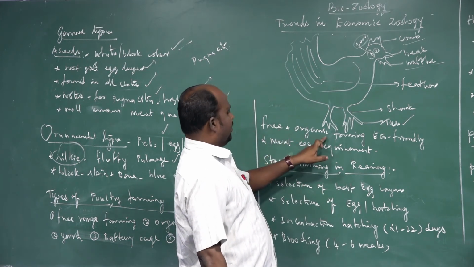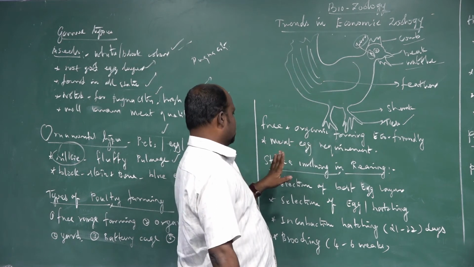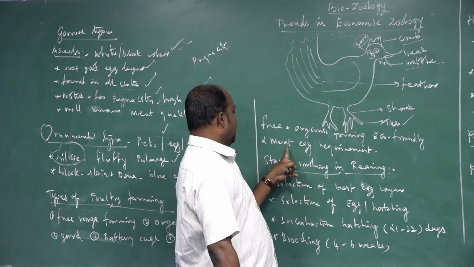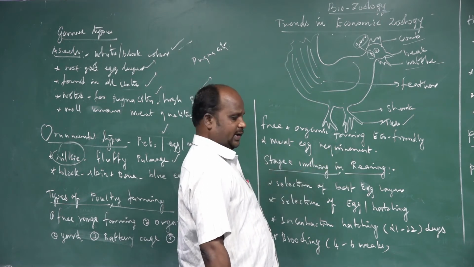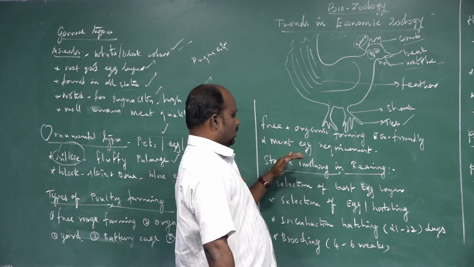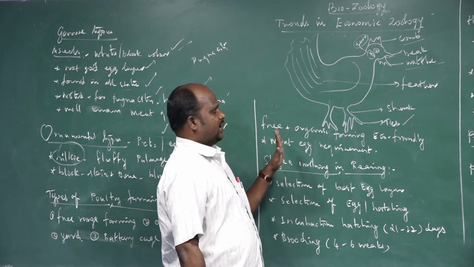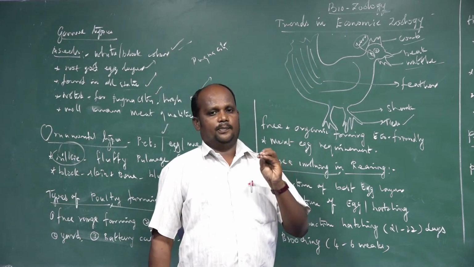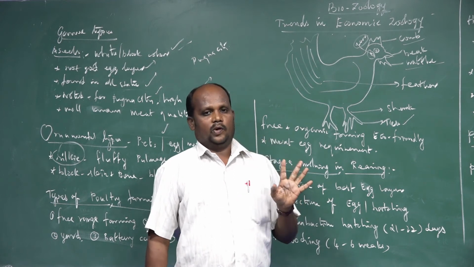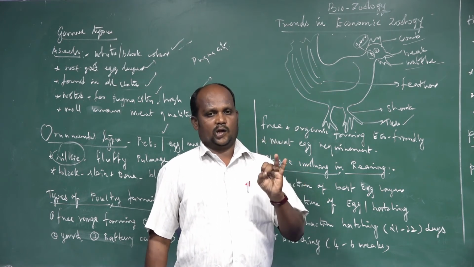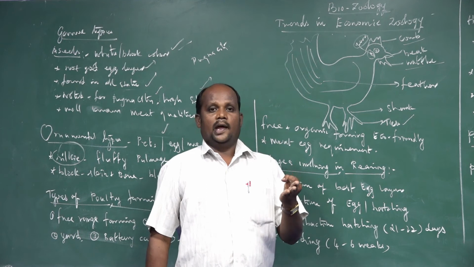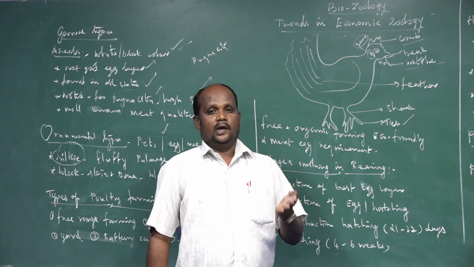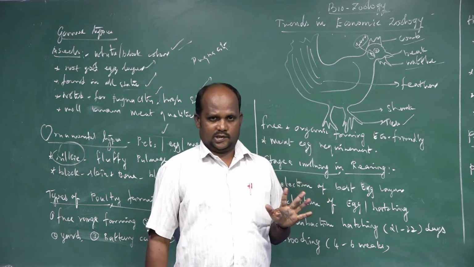Another one is free and organic farming. It is also eco-friendly farming methods. Mostly the poultry birds we are going to rear are for meat and egg requirements. So we already talked about the 5 different method types. One is the meat requirements, egg requirements, dual requirements, and the fourth one is game purpose. The fifth one is ornamental types.